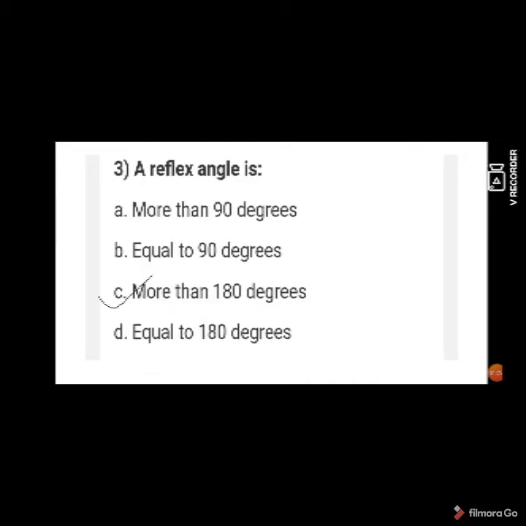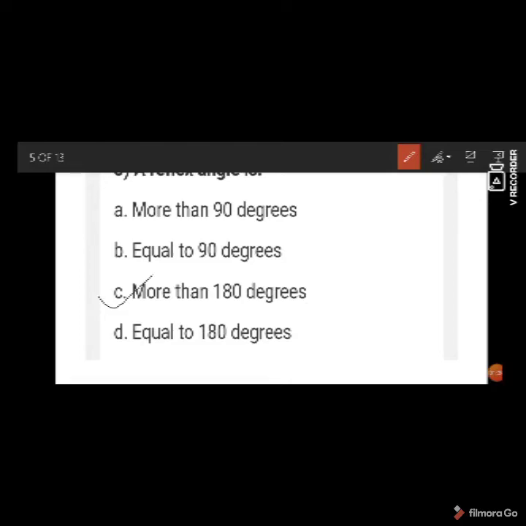Then the third question says, a reflex angle is more than 90 degree, equals to 90 degree, more than 180 degree, equals to 180 degree. So reflex angle is always more than 180 degree. Suppose we have an angle AOB. This is the angle AOB.